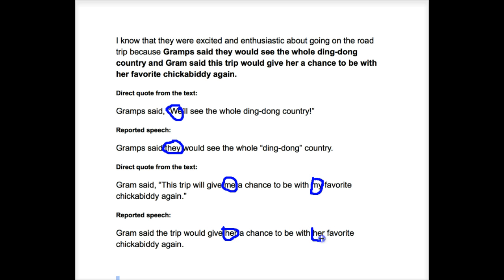The possessive pronoun here, my, changes to her. Okay, so when you are writing about and talking about your ideas about what you read, be sure when you are reporting what the characters say that you pay attention to the grammar of reported speech and that you make the changes in the verb tense and pronouns when you report what they said.